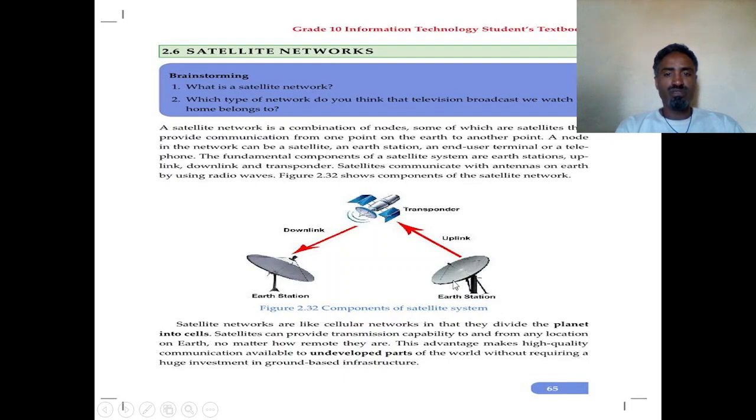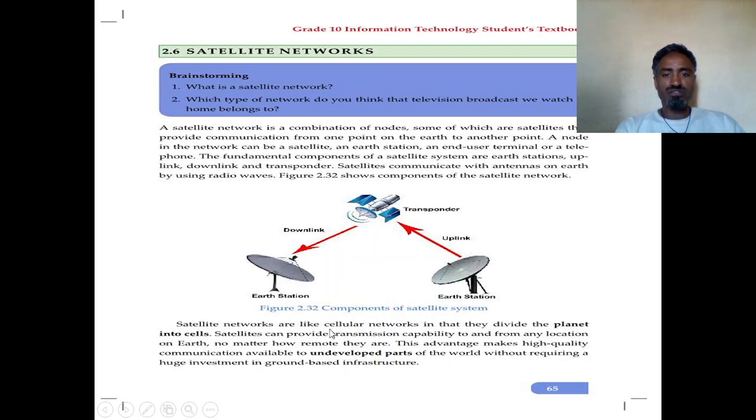Either an uplink, which means it uploads a message from the Earth station to the transponder upward, or a downlink, which sends a message downward from the transponder to the Earth station. When a message or information is sent from the transponder to the Earth station, we say it is a downlink. When it goes from the Earth station to the transponder upward, we say it is an uplink. Every satellite system must have Earth station, downlink, uplink and transponder.